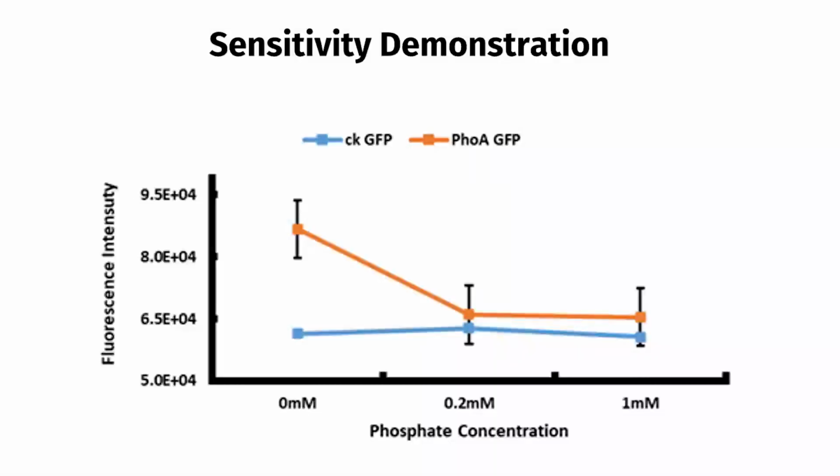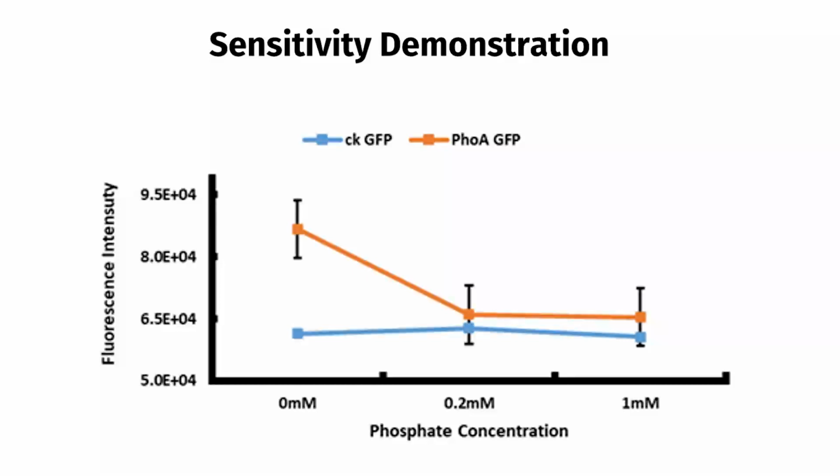For our results, we mainly have 2 outcomes. First, we found the detectable range of phosphate concentration of PhoA-EGFP E. coli. In this experiment, 3 initial concentrations of phosphate, 0, 0.2, and 1 millimolar, were set to preliminarily predict the detection range of PhoA-EGFP E. coli when encountering different phosphate concentrations.